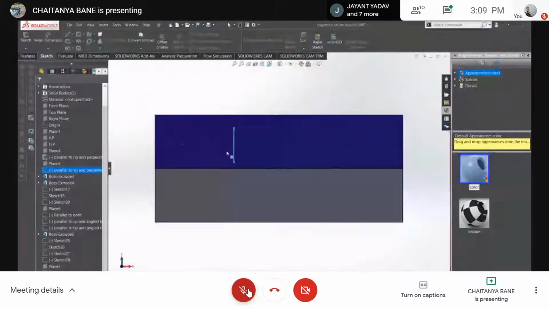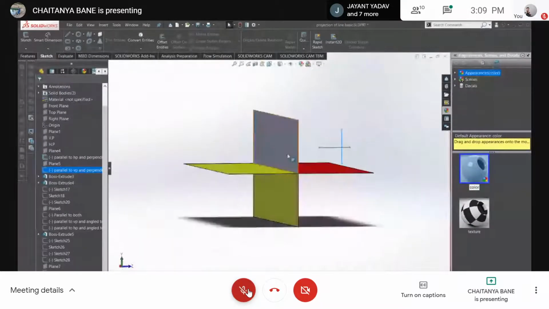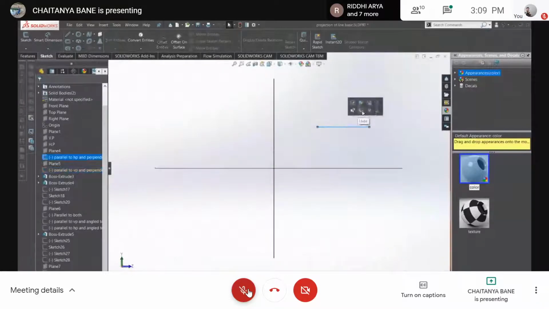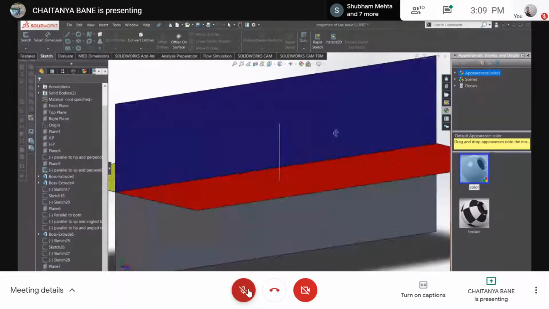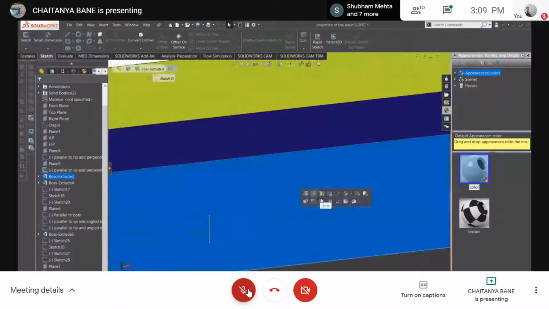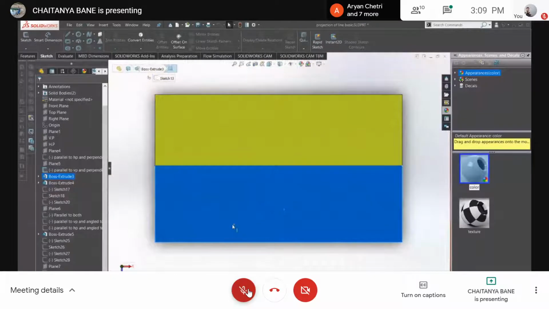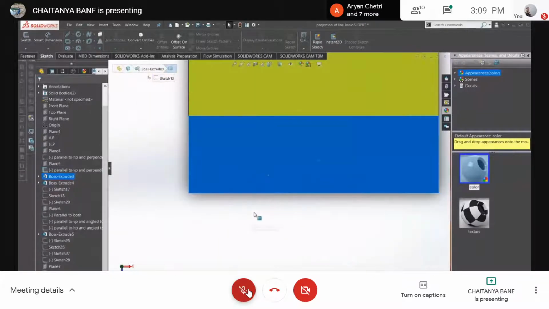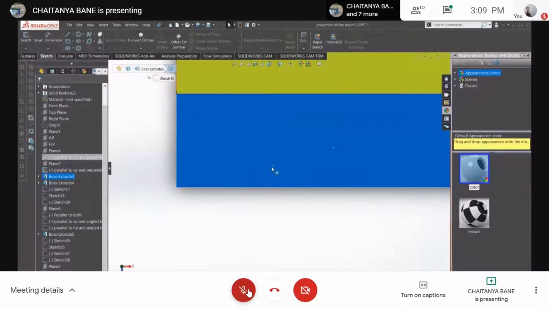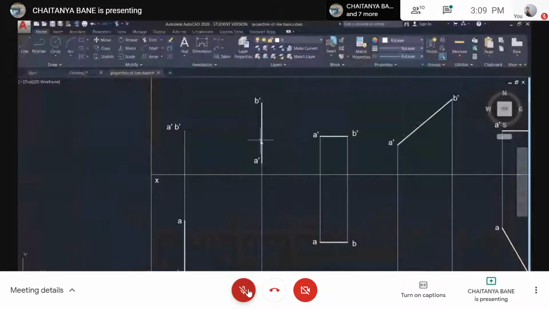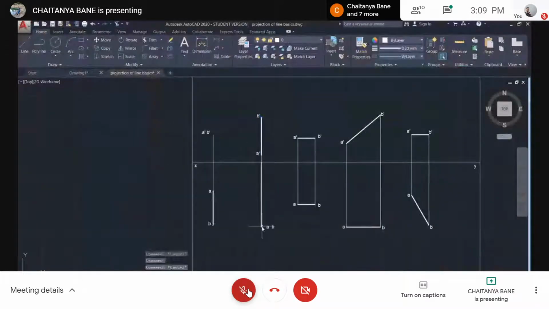If you see it, it is parallel to the VP, correct, दिख रहा है parallel. And if HP को देखेंगे तो it is perpendicular. So what was the earlier case, उसका उल्टा हुआ है, reverse case, get it? So all I see is a line in the front view and a point in the top view.